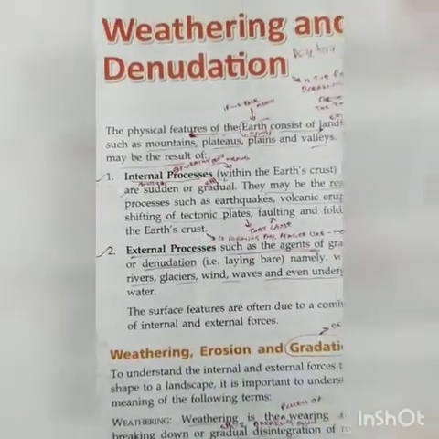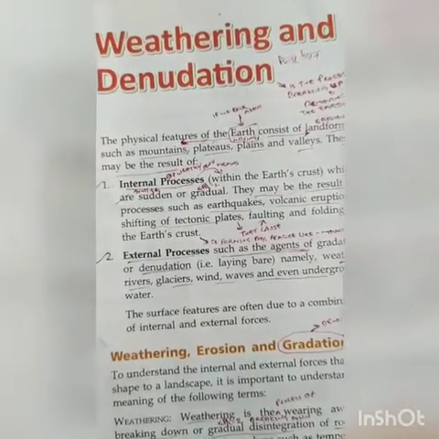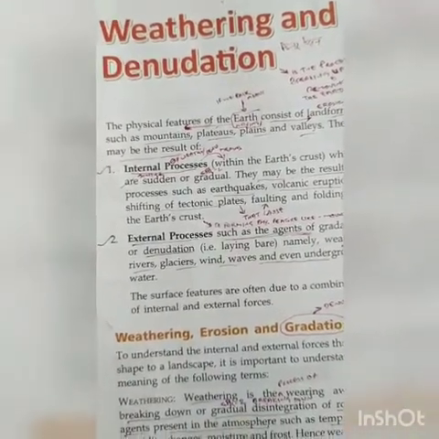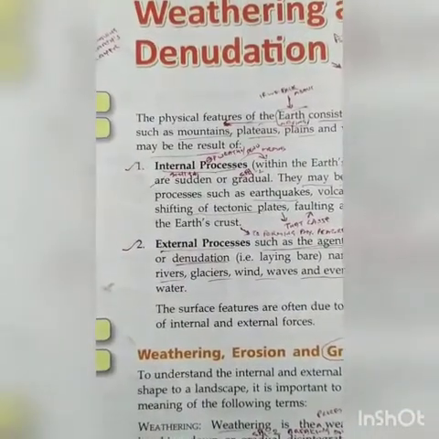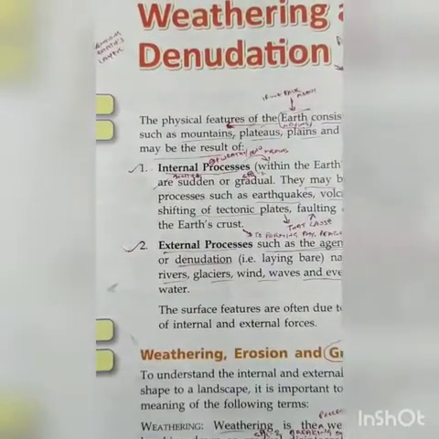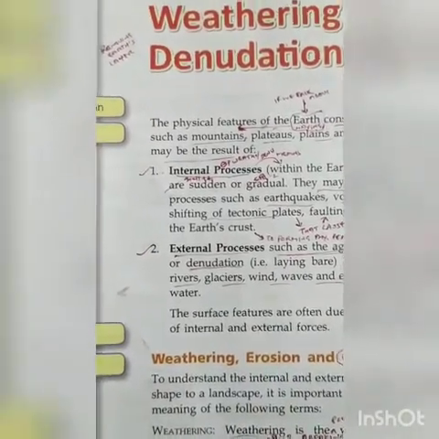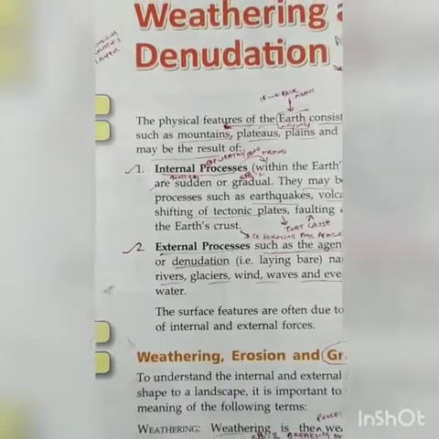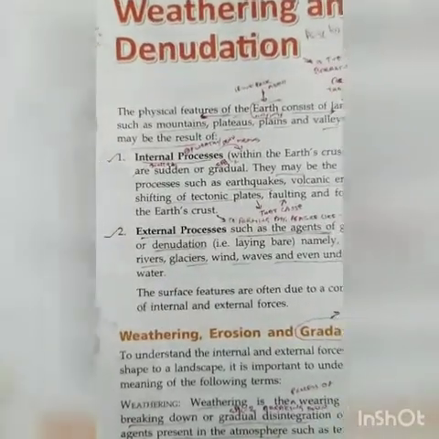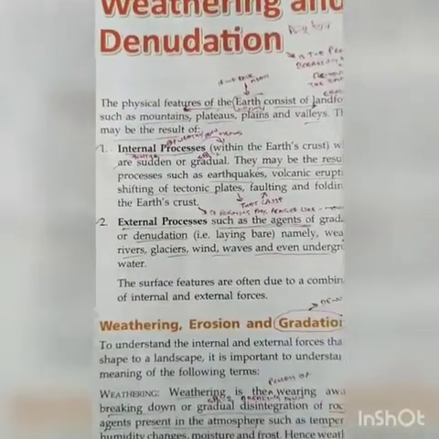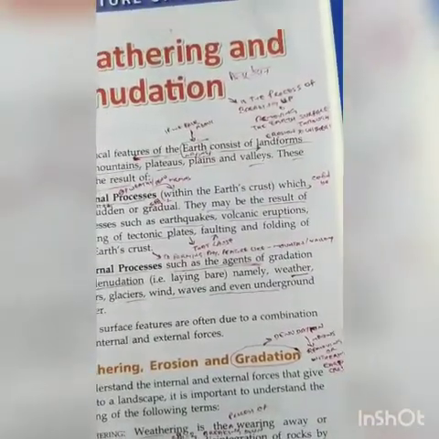So let's talk about the classification of weathering and denudation processes. That is internal process and external process. The word internal makes us understand itself that it is everything that is inside the earth's surface or earth's layer. It's called the internal process. Let's compare it as breaking down or weathering. So, the internal process.